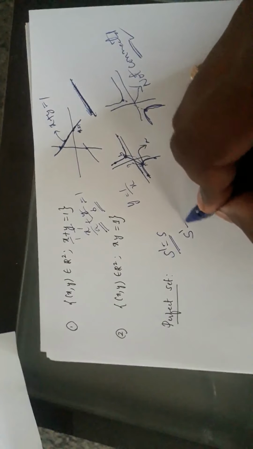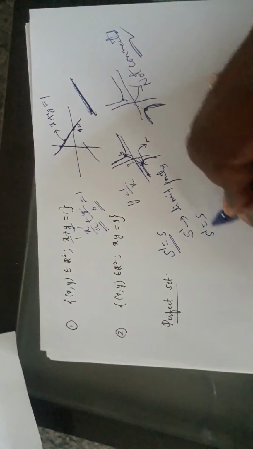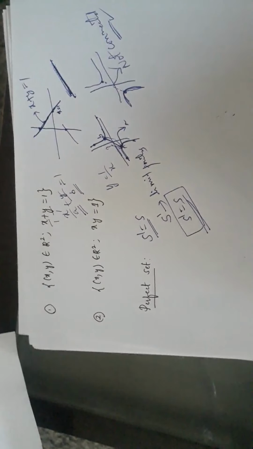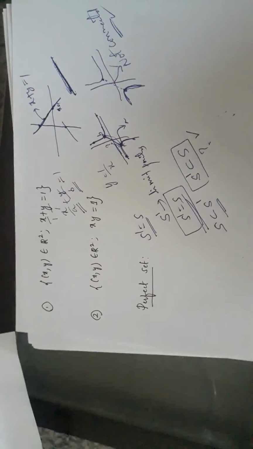A set is said to be perfect if it contains its limit points, or else S dash should be equal to S. We already know S dash is nothing but the set of all limit points. If S dash equals S, then we say that the set is perfect. Is it clear? But already we know S is contained in S dash, that is sure. The only bothering thing is we should think about whether S dash is contained in S. If this works, then we say that the set is perfect. Clear?